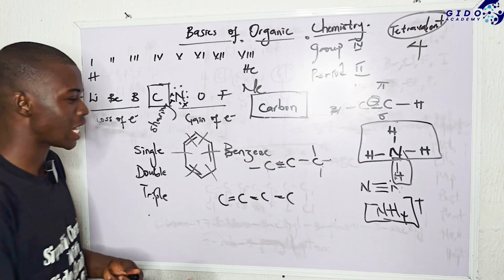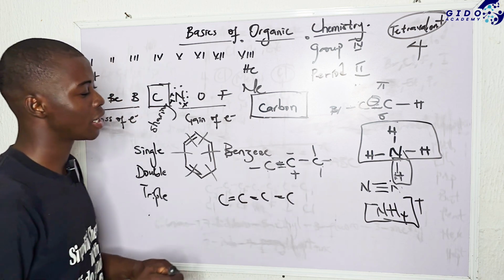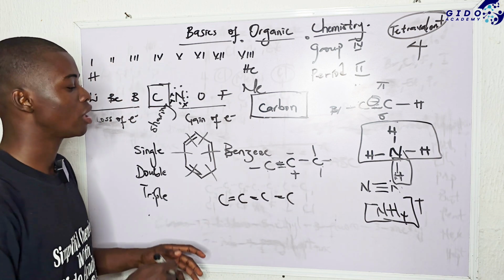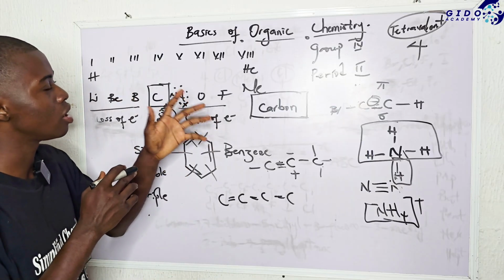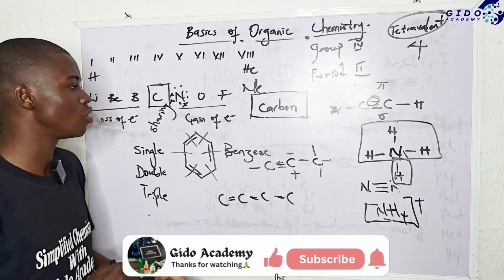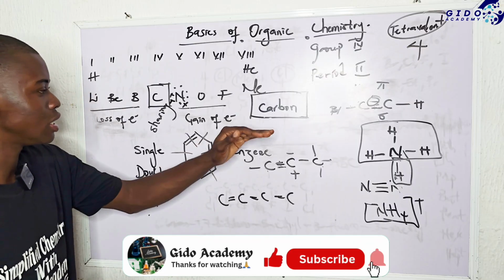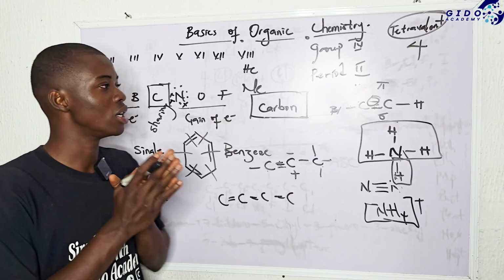But please take note, sometimes a carbon atom can be plus, sometimes it can be minus, in terms of carbocation and carbanion, but we cannot do all of that in this particular concept. I just want to introduce the basis of organic chemistry. And the major element in organic compounds is carbon, which is found in group 4 and period 2 of the periodic table.